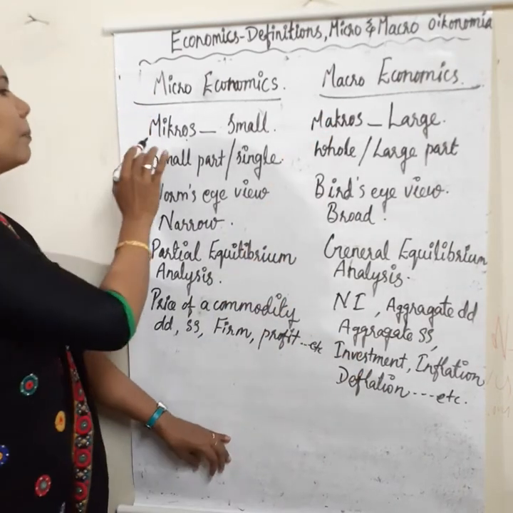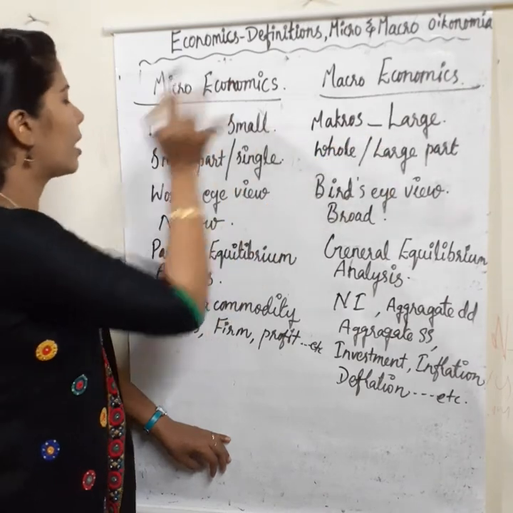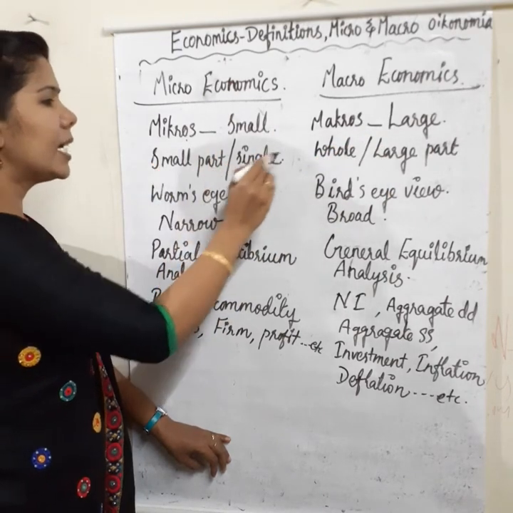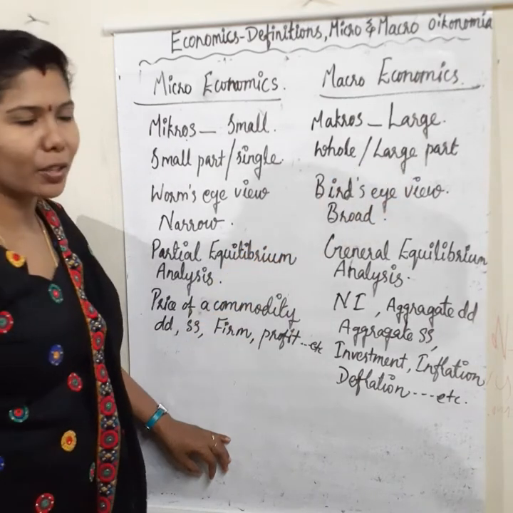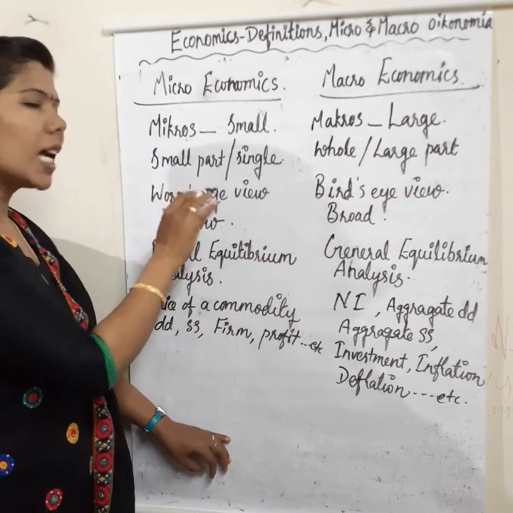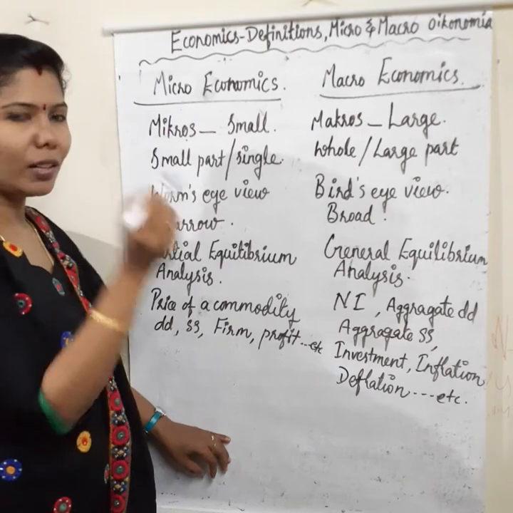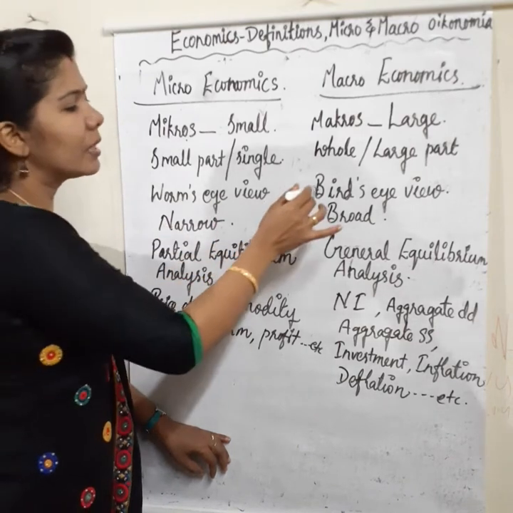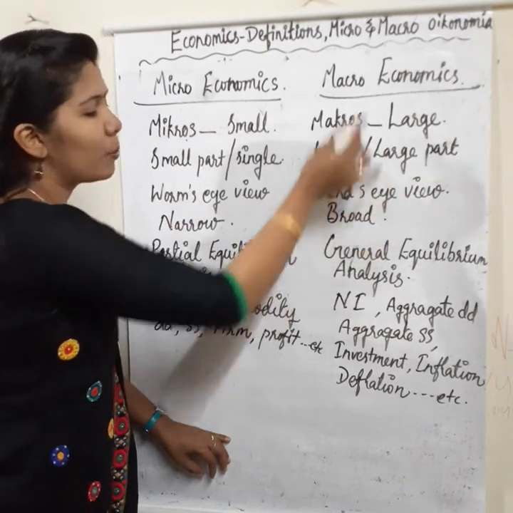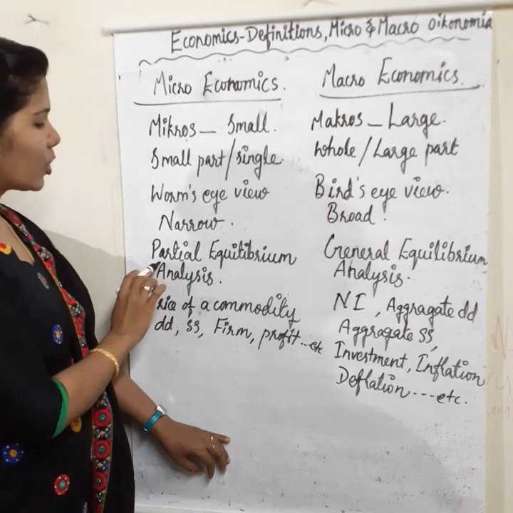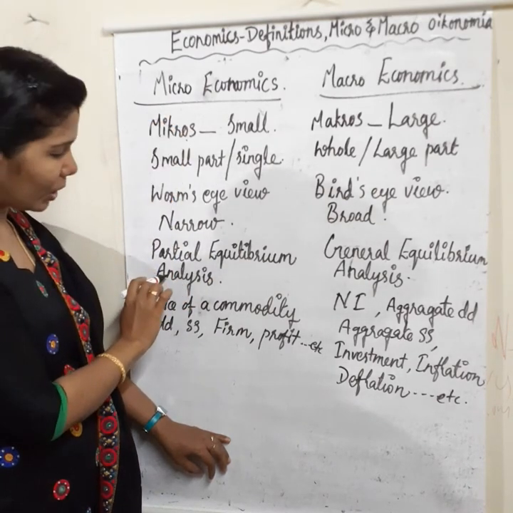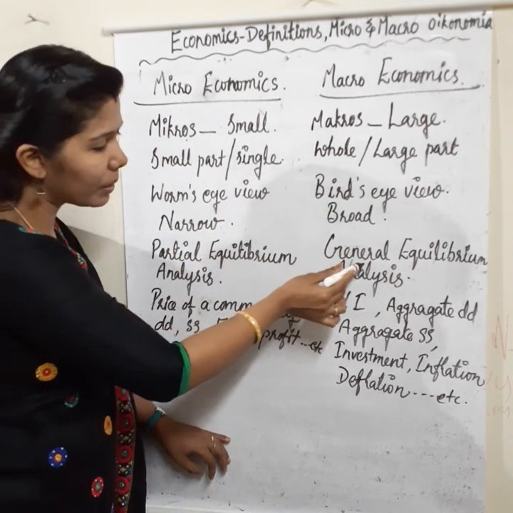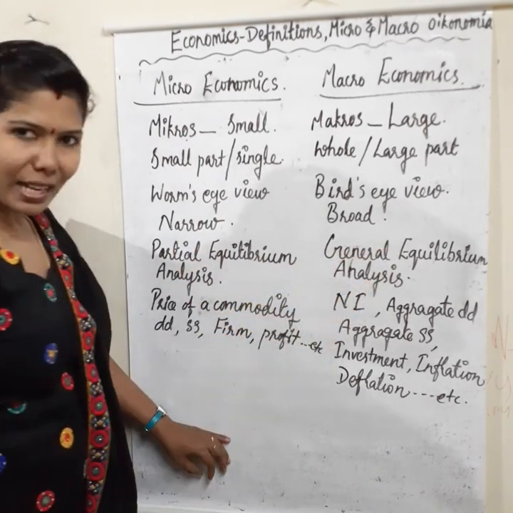Okay, micro means small, macro means large. Micro is a small part of the economy or a single part of the economy. Macro is the whole part of the economy or a large part of the economy. Micro has a worm's eye view only, small, that is narrow. Then macroeconomics has a bird's eye view. Microeconomics is based on partial equilibrium analysis, whereas macroeconomics is based on general equilibrium analysis.